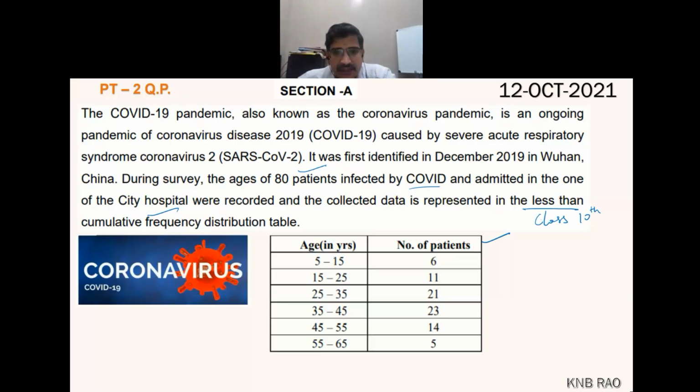What type of distribution table is it? Inclusive or exclusive? Exclusive, correct. Continuous frequency distribution, exclusive, because there is no gap.